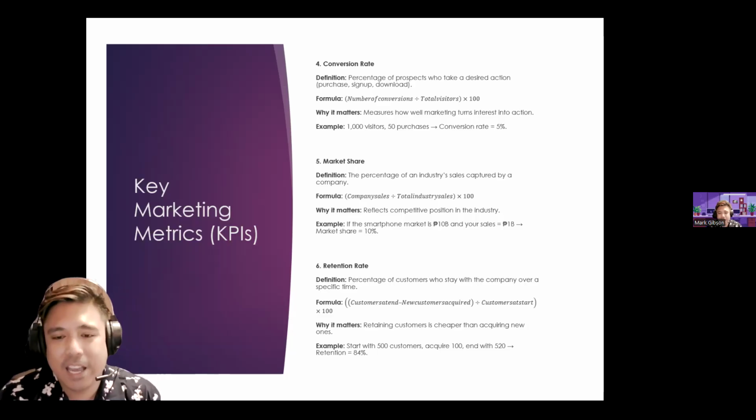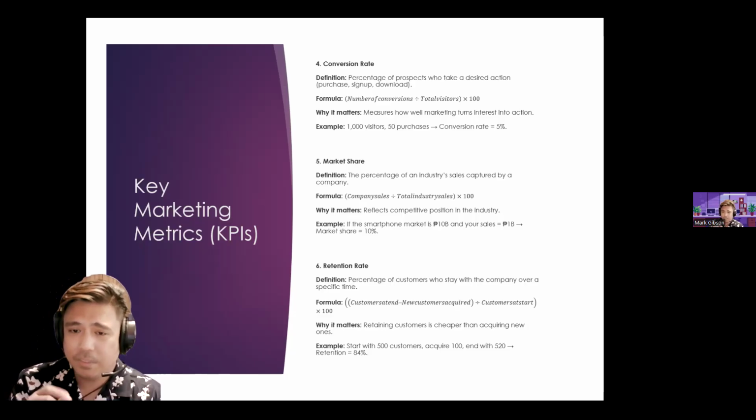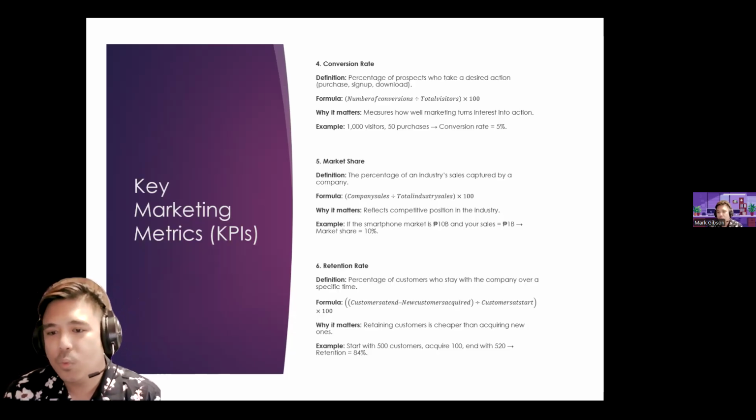And then we have market share, the percentage of an industry's sales captured by a company. So company sales over the total industry sales multiplied by 100. Class, the reason why we're multiplying it by 100 is for us to get the percentage value. It reflects competitive position in the industry. If the smartphone market is 10 billion and your sales is 1 billion, therefore your market share would be 10%. So it's basically 1 billion over the 10 billion, where 10 billion is the total market for smartphones.